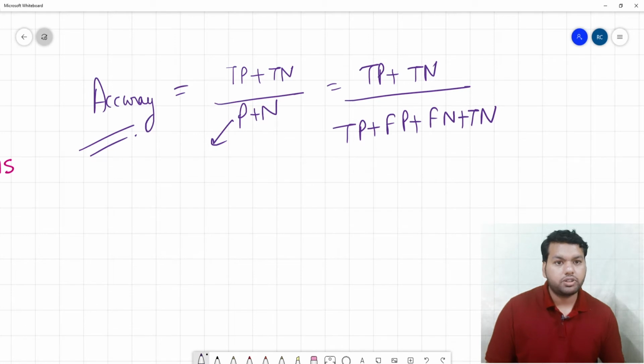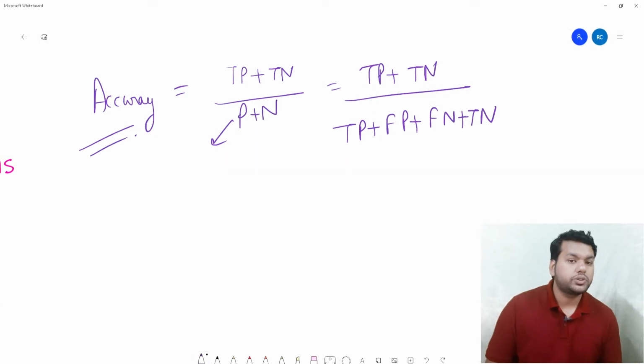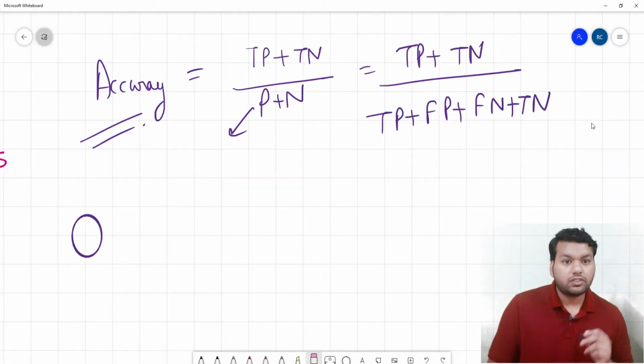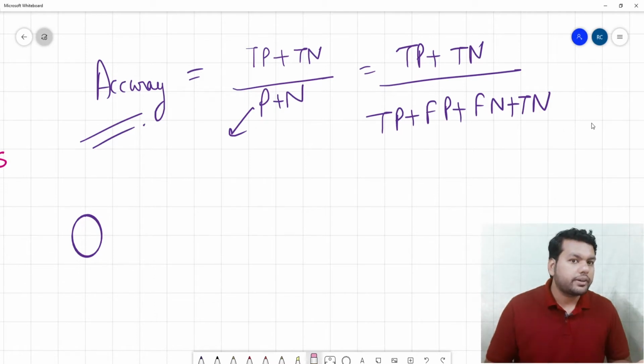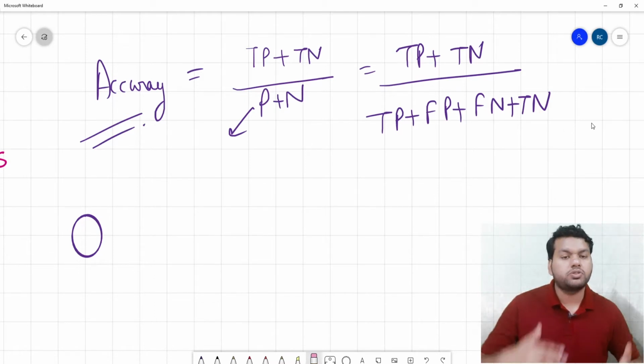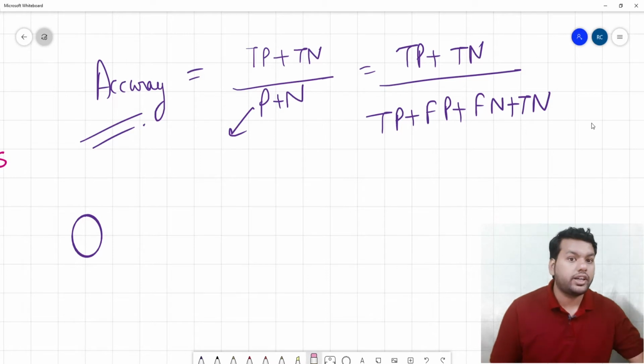But coming to the second question, when should we not use accuracy? In the case of an imbalanced dataset, we should not use accuracy as a performance metric, because we have a biased class. We have 90% in class 2 and 10% in class 1, where whatever the model predicts, the majority class gives 90% accuracy. Your model is not performing up to that mark. So we should not use accuracy on an imbalanced dataset.